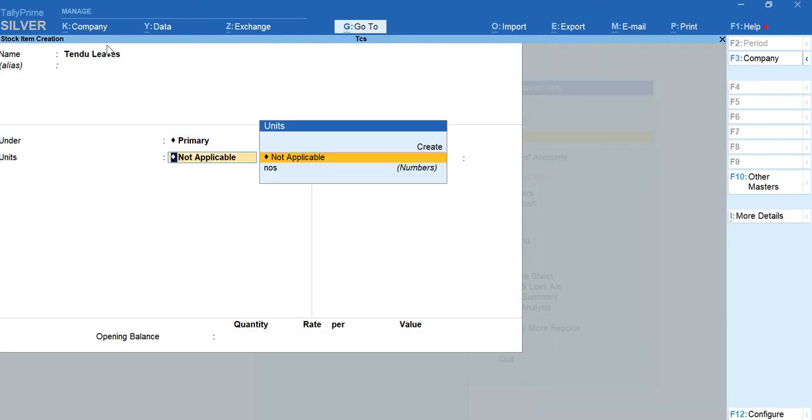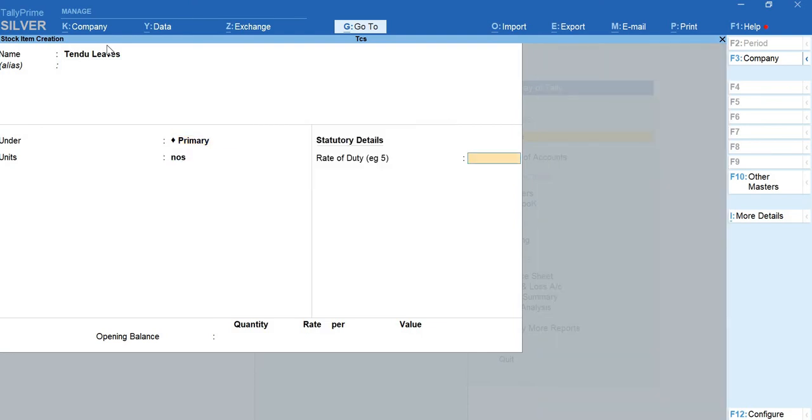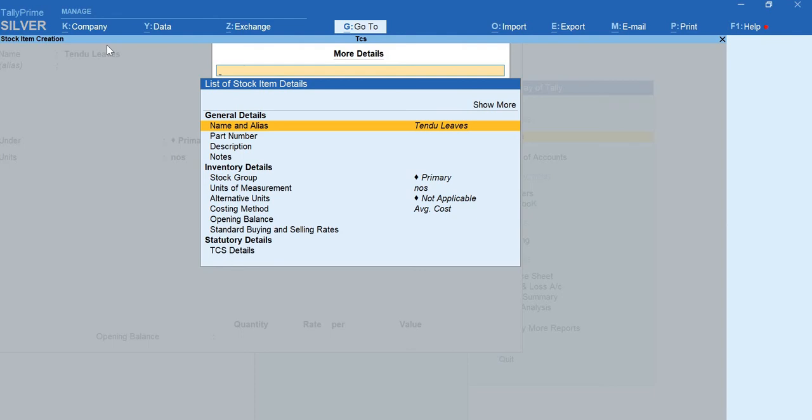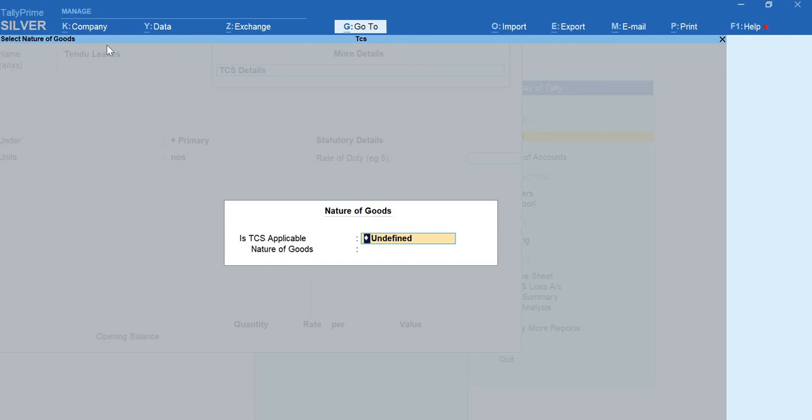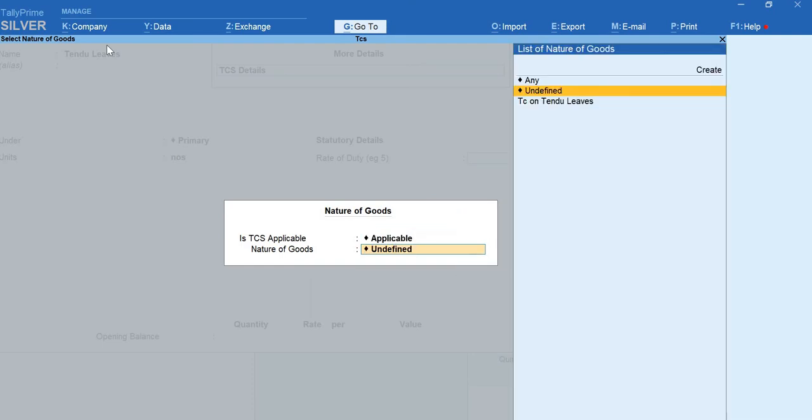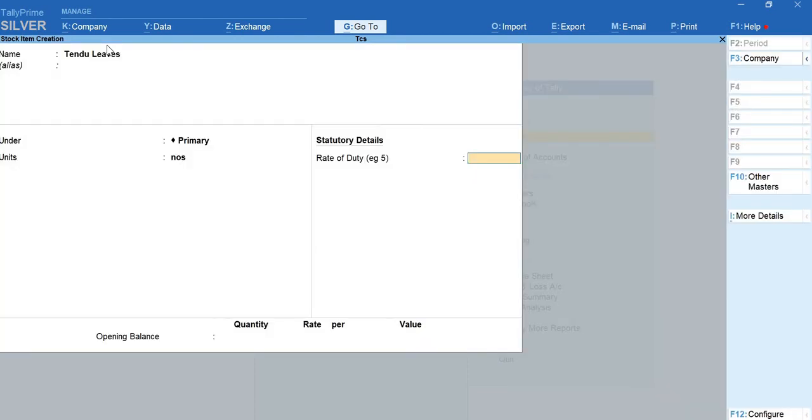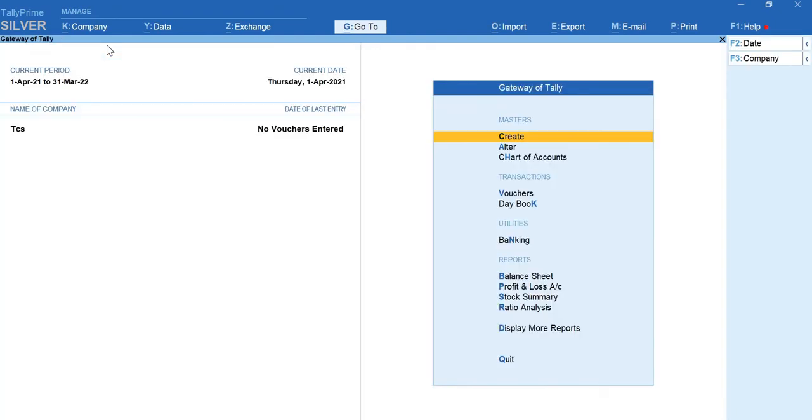Under Primary, units are Numbers, and then it is asking me for the tax details. To provide those details, Ctrl+I is the shortcut key, and here click on TCS details. Is TCS applicable? Yes, it is applicable. For the nature, TCS on tendu leaves, and the rate I have taken is 5%. Give the same percentage here also and accept the screen. So we are done creating all the ledgers and the stock item.